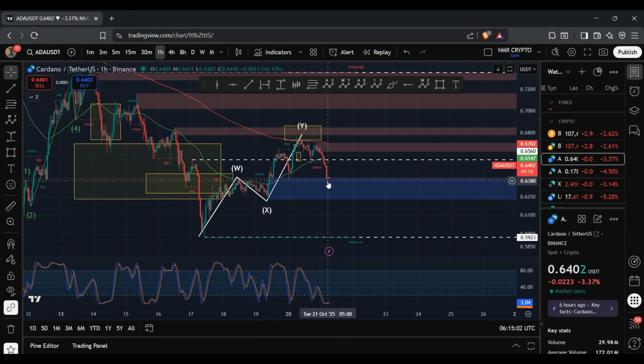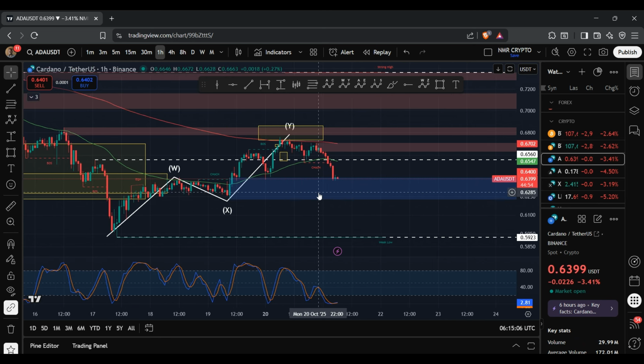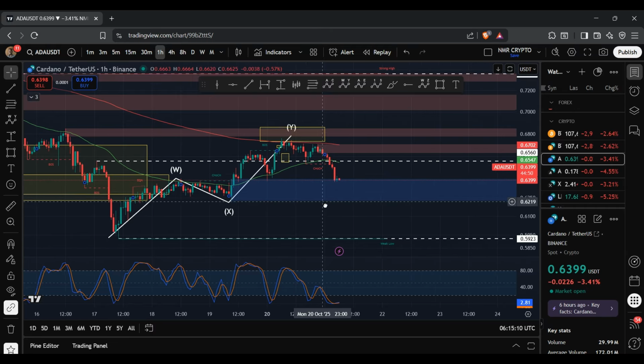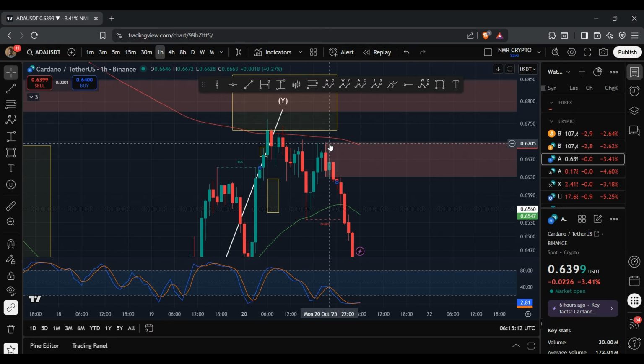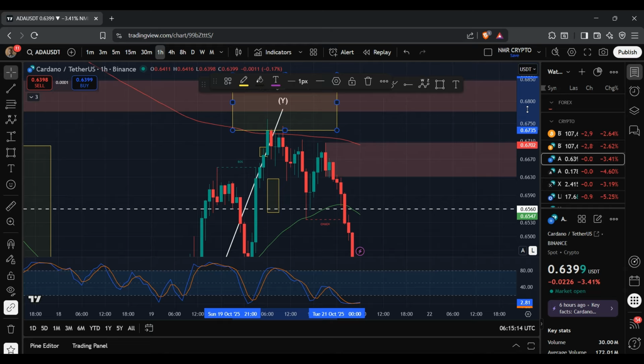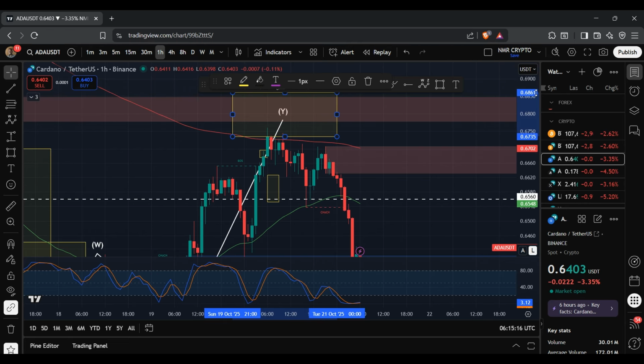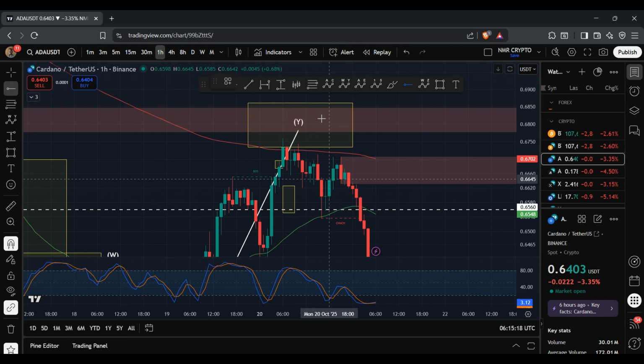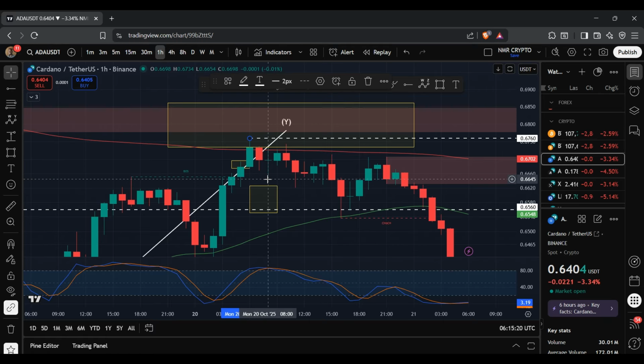So we've seen this move to the downside play out on ADA over the past 24 hours. And this is following on from my previous update where I mentioned I was tracking a WXY structure to the upside. And I set out the next key target to be within this range between 67.35 cents to 68.61 cents. And you can see that we ended up tapping into that region once we reached 67.6 cents.